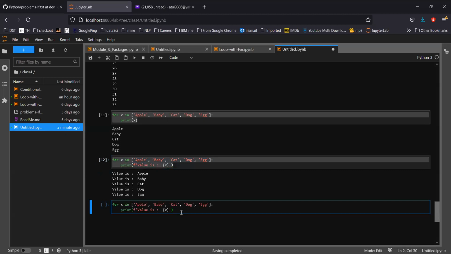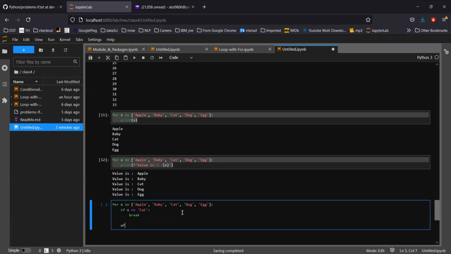So let me put here: if x double equal to, suppose I'll say cat, then break. One condition.